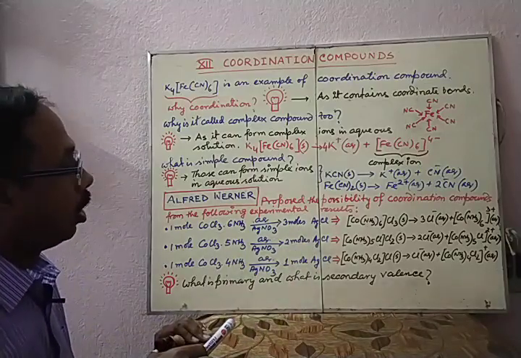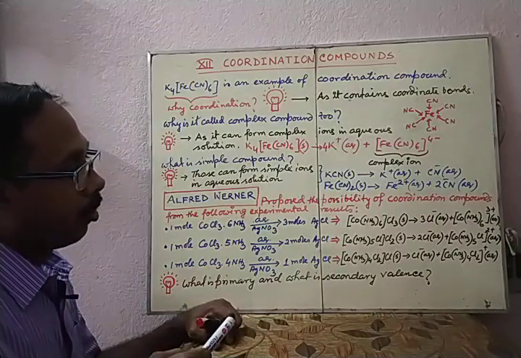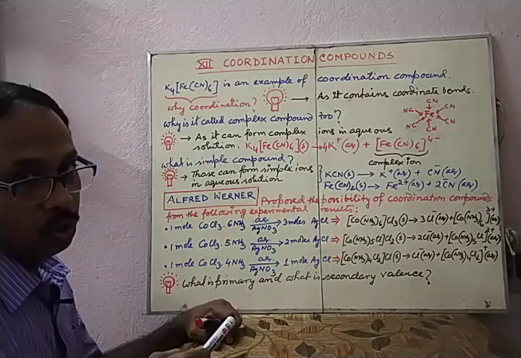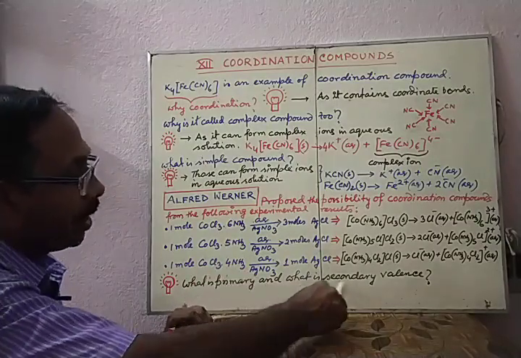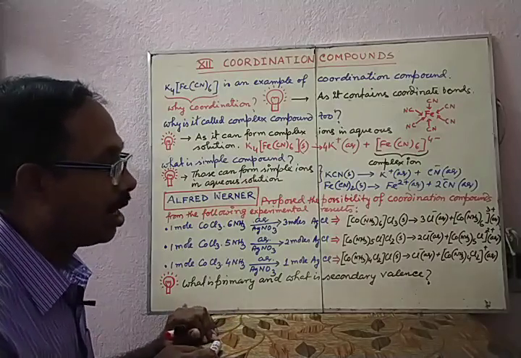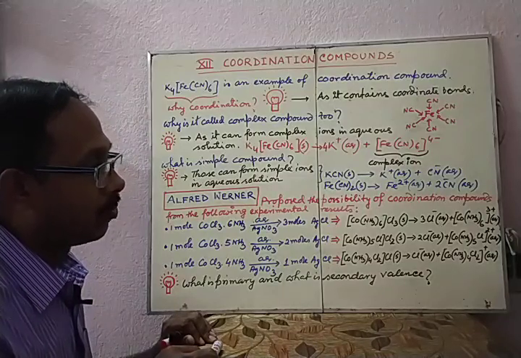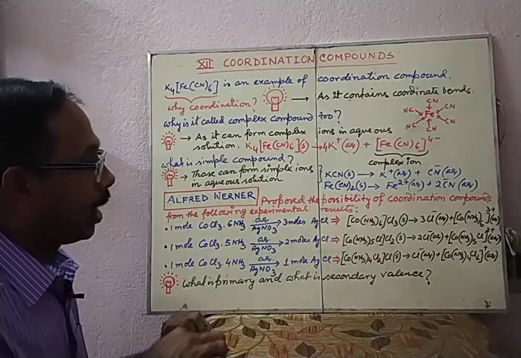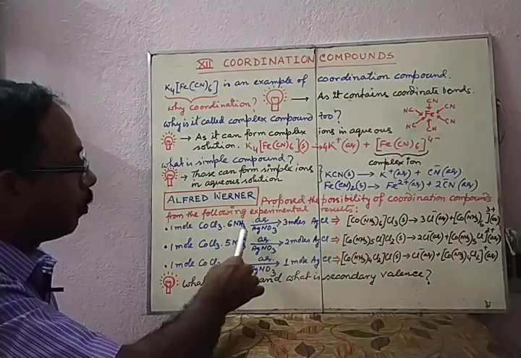Why is it so? This was answered by Alfred Werner, who proposed 2 types of valencies, primary valency and secondary valency. Rather, it is called valence in the dictionary, but we readily say it valency. Now from his experiment, he explained the structure of this compound.